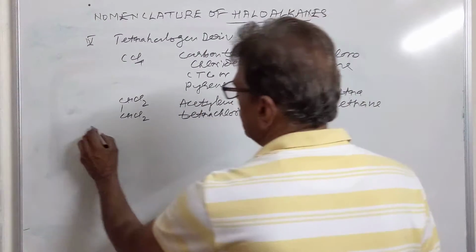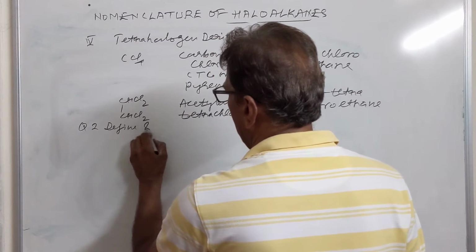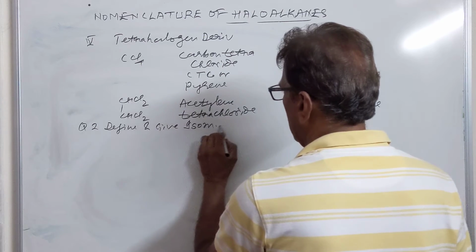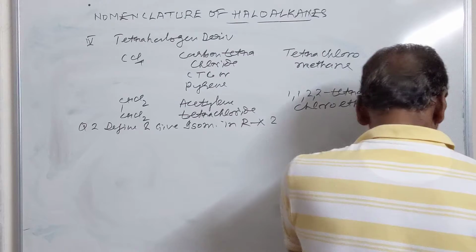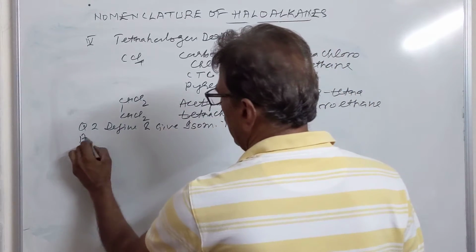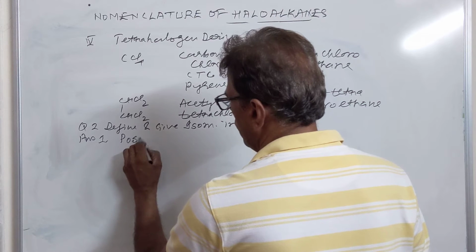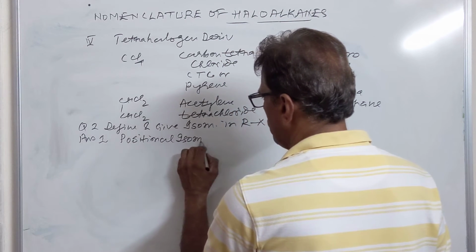Then we have question 2: define and give isomerism in alkyl halides. Alkyl halides show the following types of isomerism. Number 1, positional isomerism.